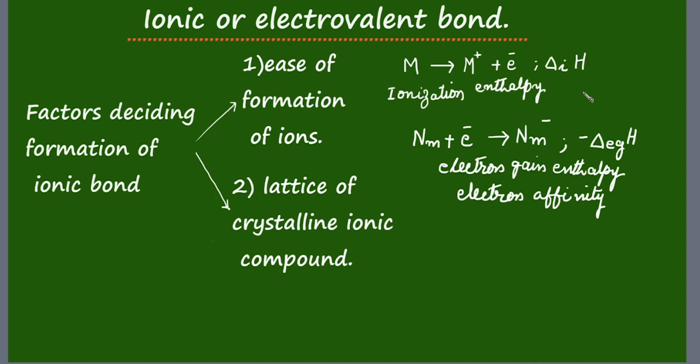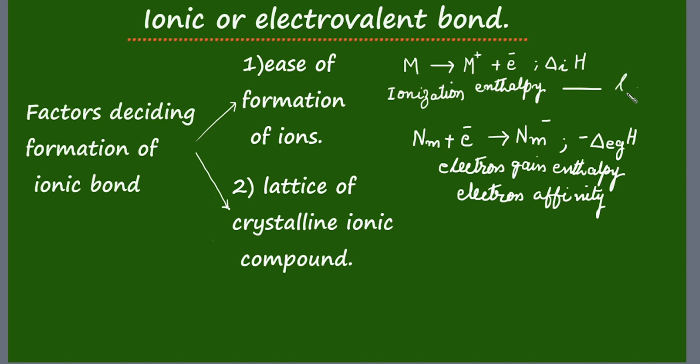So from this we can understand those metals which easily ionize, that is become cations, and those elements which easily become anions will participate in formation of electrovalent bond. Lower the ionization enthalpy, the easier for the metal to become cation.